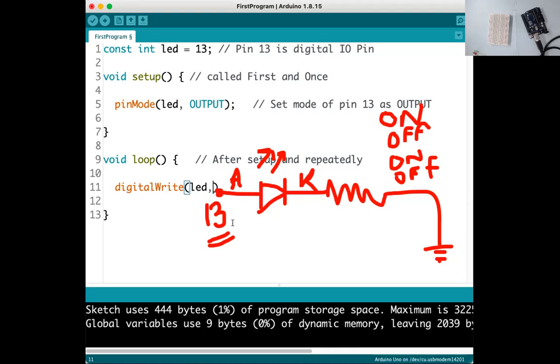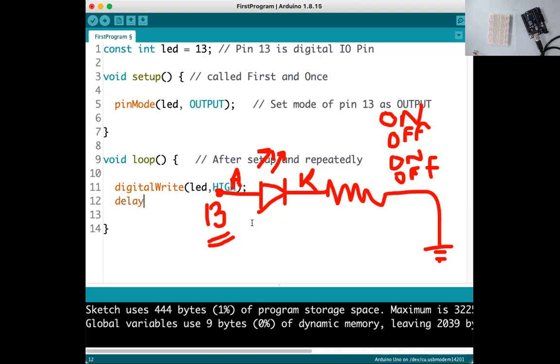Suppose I'm writing HIGH here. It means that pin number 13 is now at high voltage, like 5 volt. Anode is connected to 5 volt, cathode is already connected to ground. So the LED starts glowing. LED is on. Now how long do we want to keep the LED on?